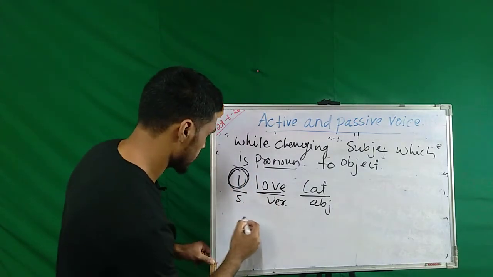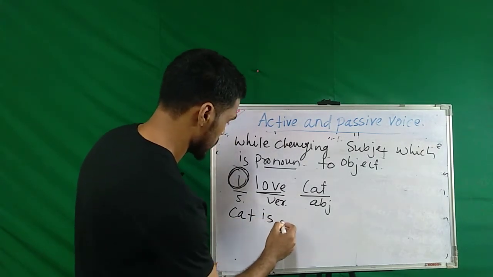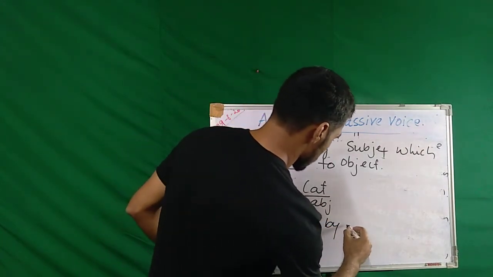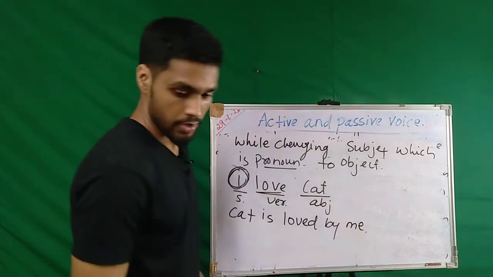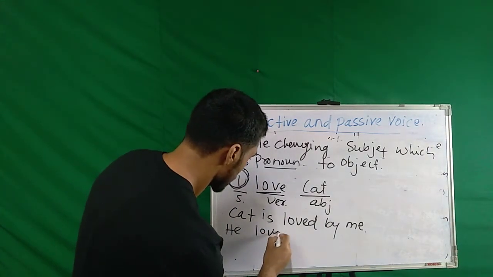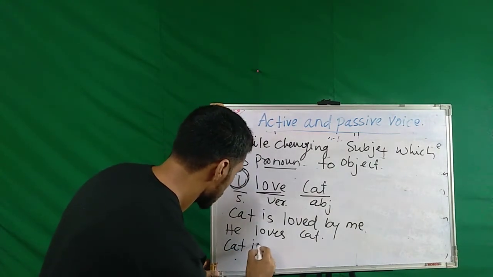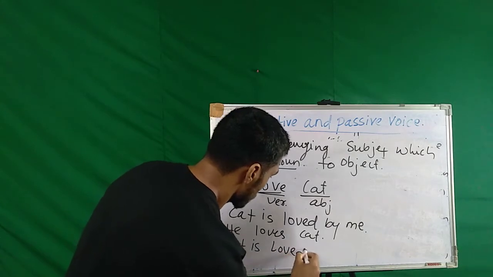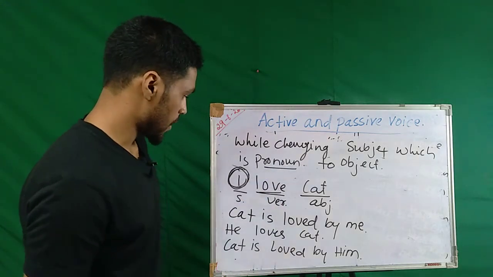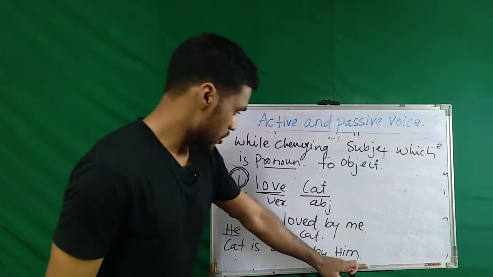Like, cat is loved by me. Or if it is he loves cat, then cat is loved by him, right? Are you able to see how a subject pronoun is converted to an object?